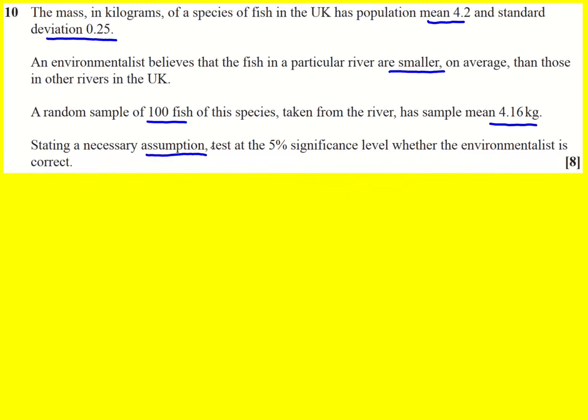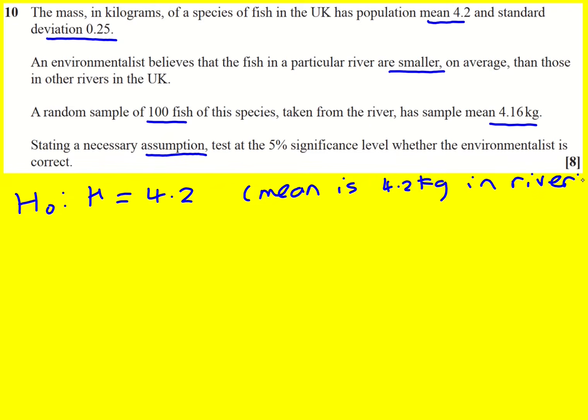We'll get back to the assumption in a minute. When I first looked at it, I thought, where are we making the assumption? But let's just follow through the process and then I'll tell you. So H naught is going to be, by the way, a normal distribution hypothesis test. We've got the mean and standard deviation. So we're going to say that actually the mean is 4.2 in the river as well. That's our null hypothesis because we can do calculations using it.